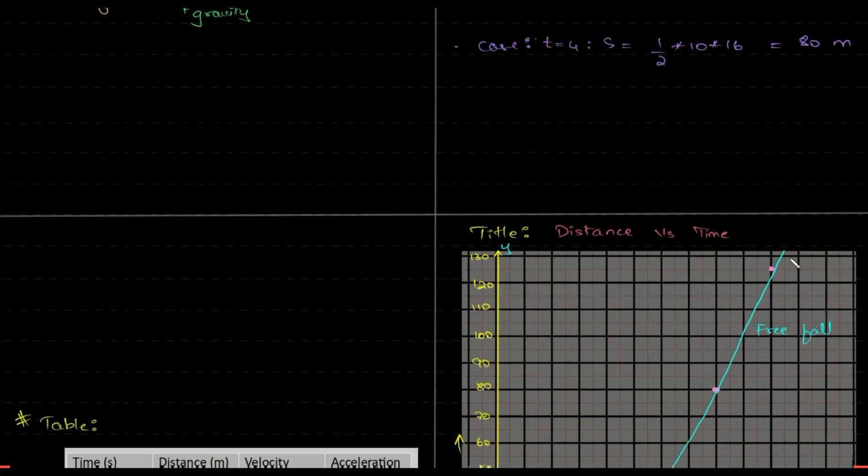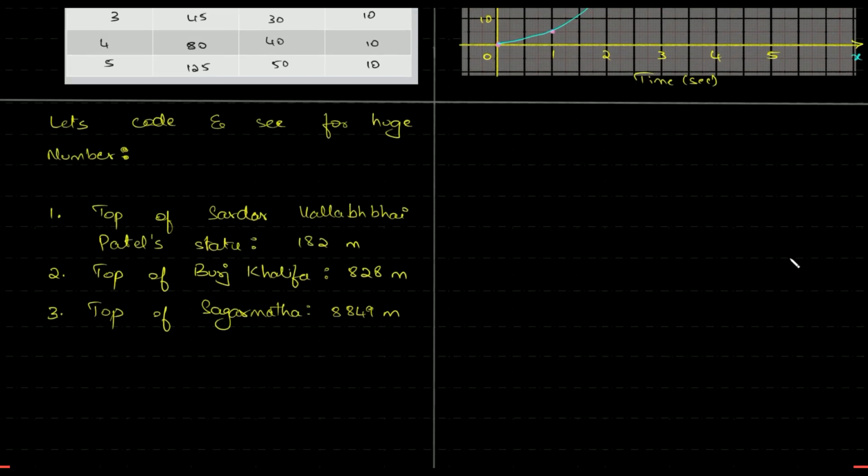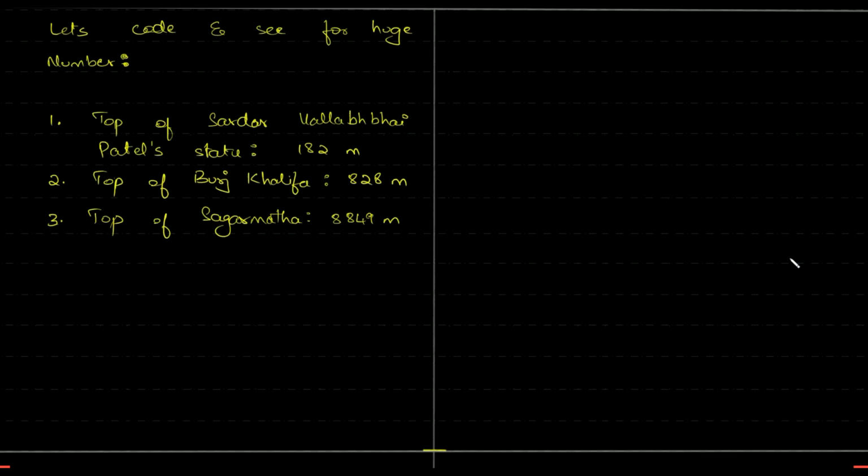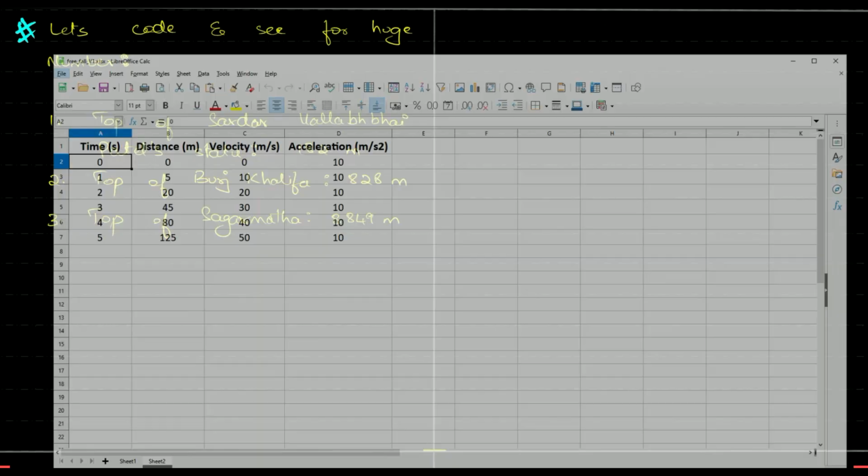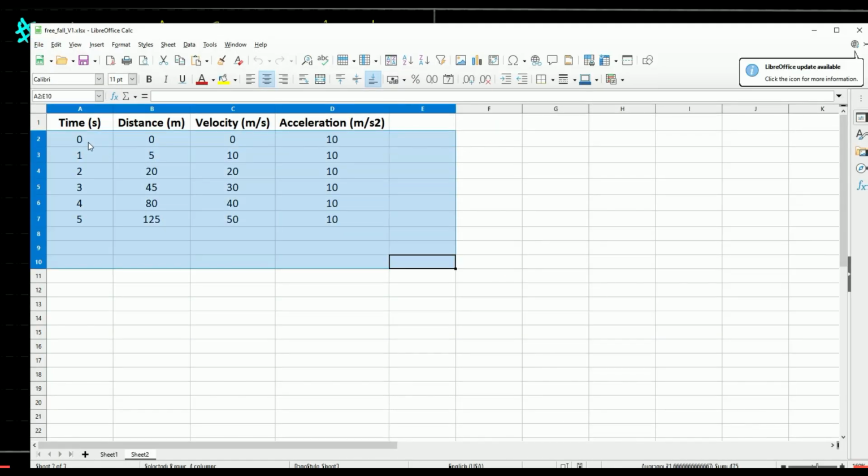But yes, I'm not just ending over here. When we have a simulated version and we have a program which can help us do weird stuff, why not throw the ball from different places? Okay, let's do that. So here we're going to see how long it will take for an object to fall from a height of 182, 828 and 8849. Those values, you understand what those are? So let me kind of erase this off.